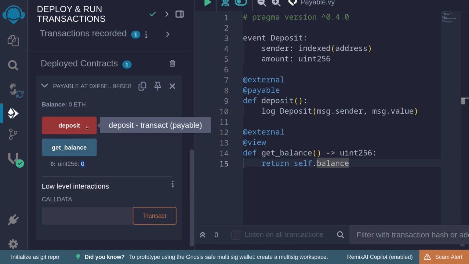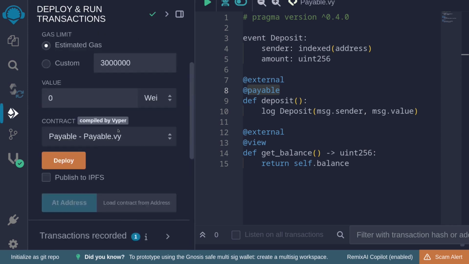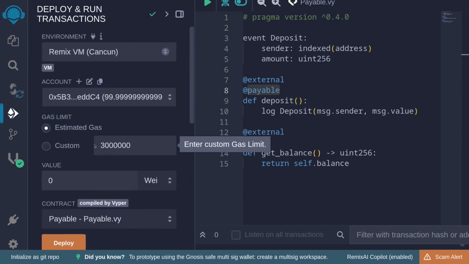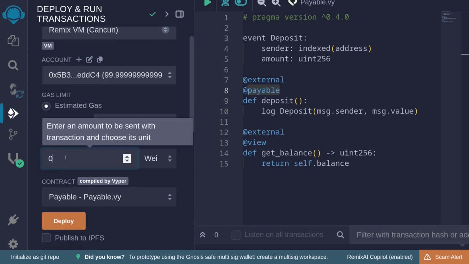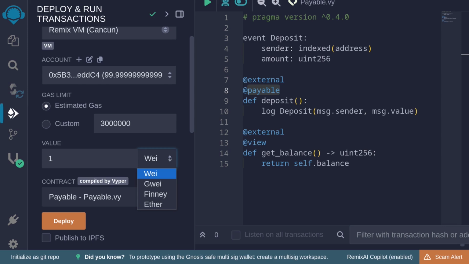Next, let's call the function deposit. We're going to send some Ether, so I'm going to scroll back up. Inside Remix, if you want to send Ether while also calling a function, you would put the value, the amount of Ether that you want to send, over here. For example, you can put in 1, and this will send 1. And if you want to send 1 Ether, then you select Ether.